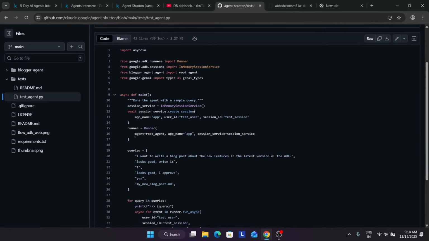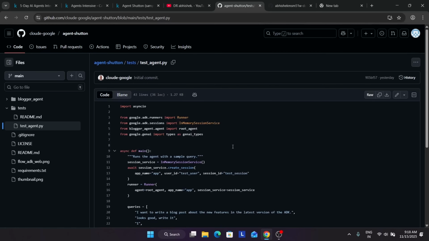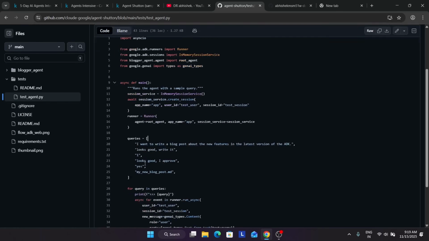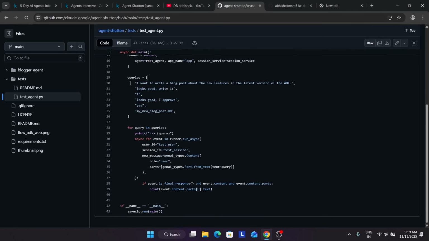Like here you can see how the agent does the task. For example, this script is particularly designed to initialize and run all the AI agents using the GenAI SDK. Okay, so here you can see all these things. Here we are writing the blog queries, where you can see how the editor will approve and how the blog post will be made.